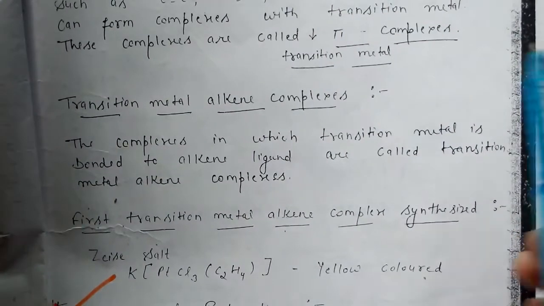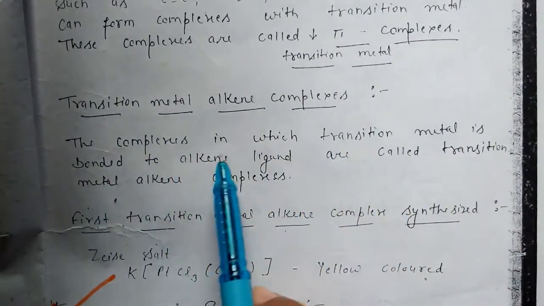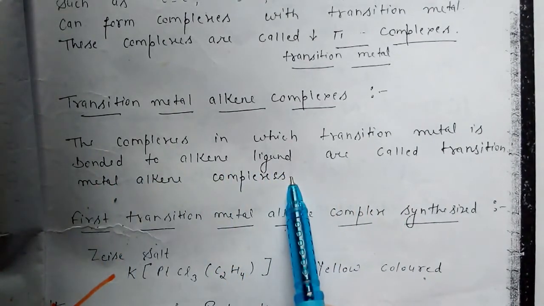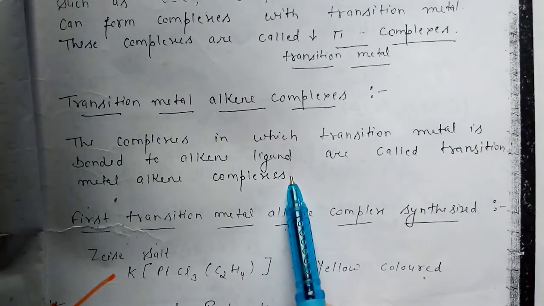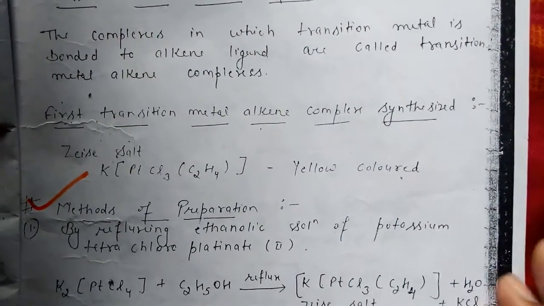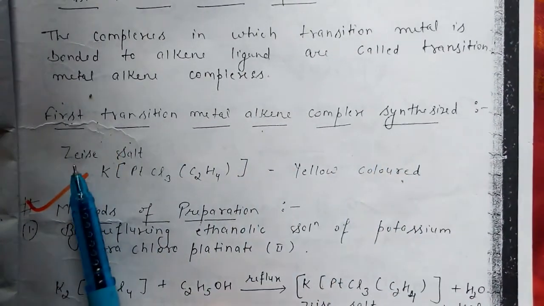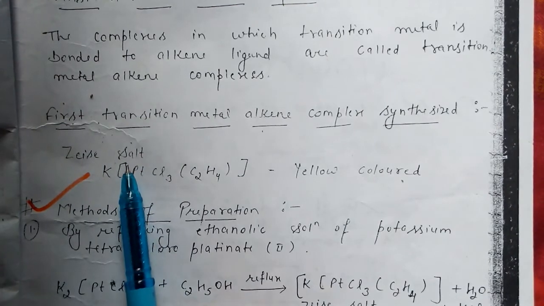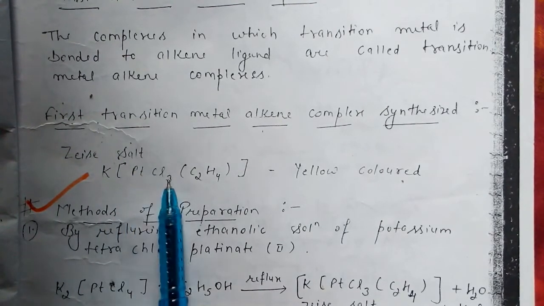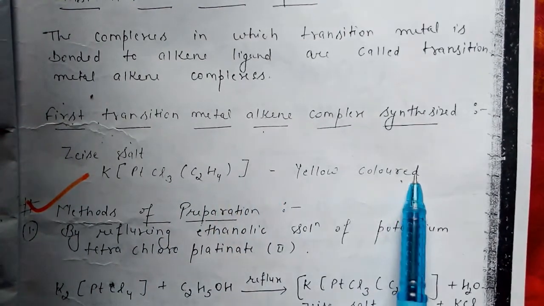So, transition metal alkene complex: the complexes in which a transition metal is bonded to alkene ligands are called transition metal alkene complexes. Firstly, we will discuss some methods of preparation. The first transition metal alkene complex synthesized was Zeise's salt, that is potassium trichloroplatinate with ethylene. It is a yellow colored substance.